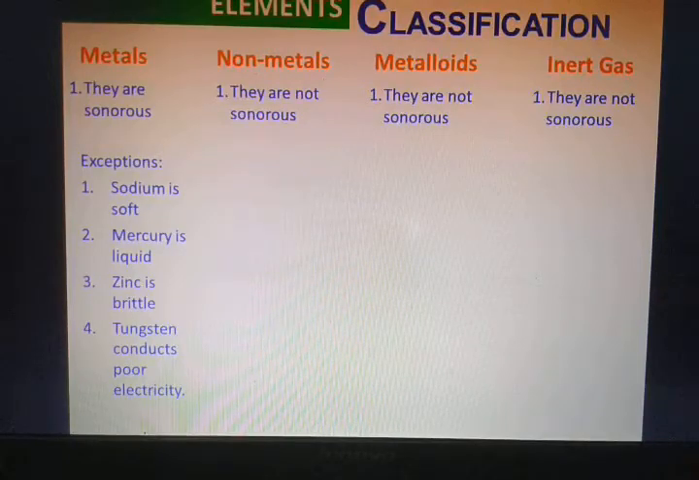Tungsten conducts poor electricity. Tungsten is a metal, so it should have conducted a smooth flow of electricity, but unfortunately it doesn't. Tungsten doesn't allow a smooth flow of electricity.